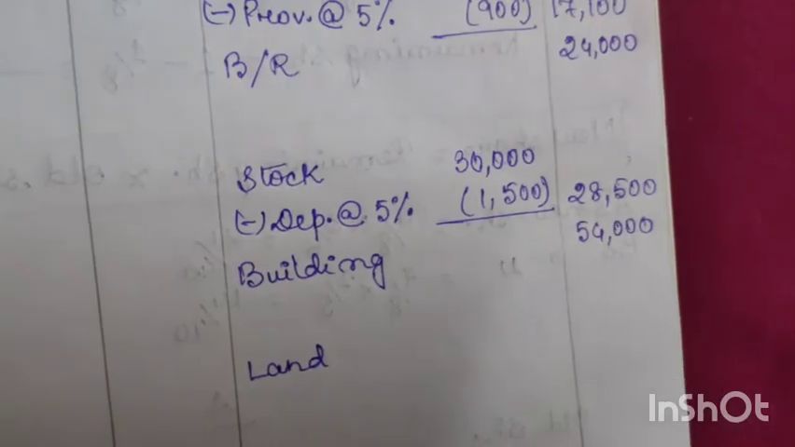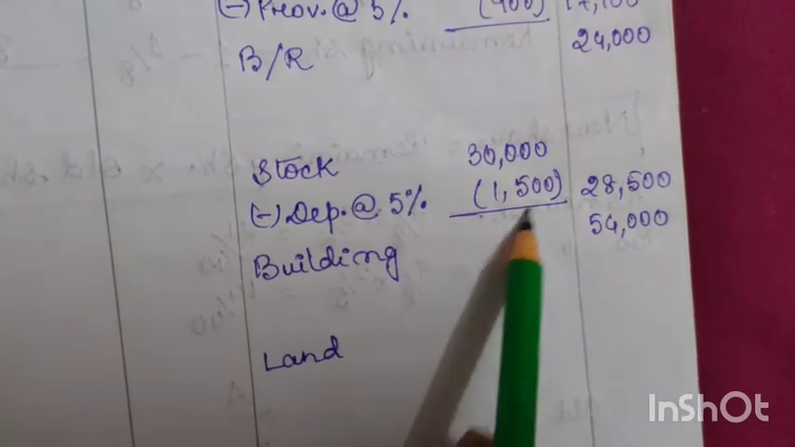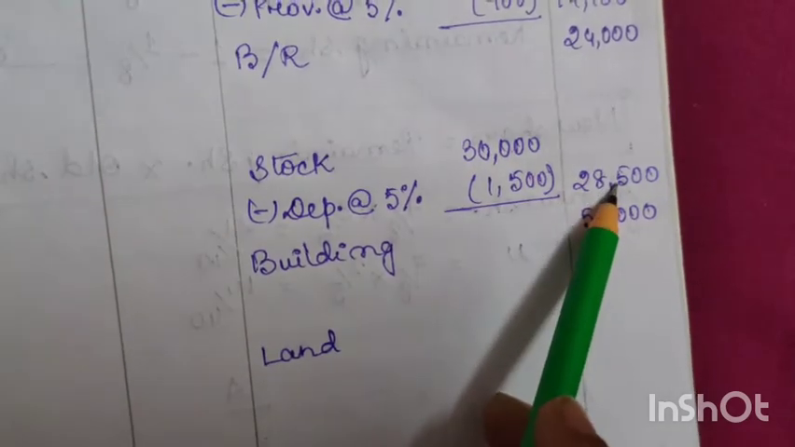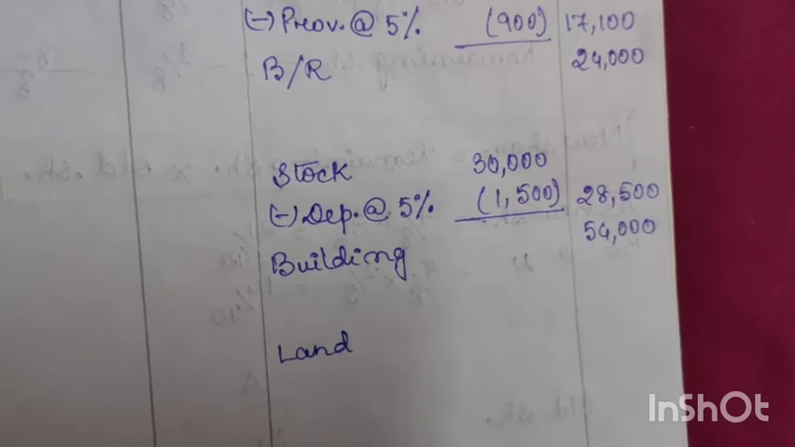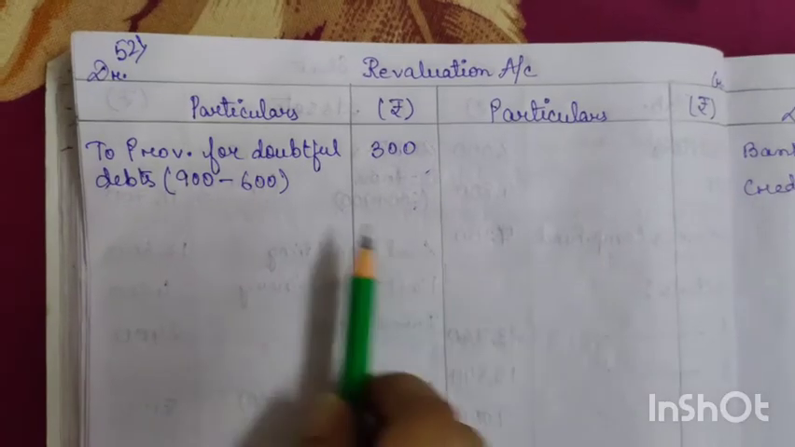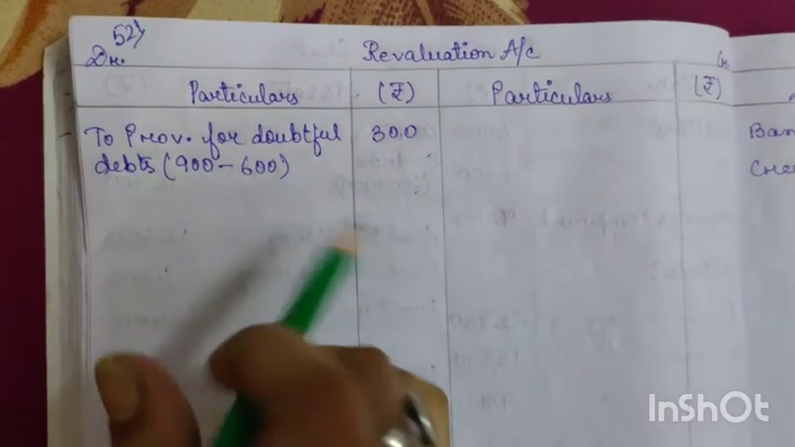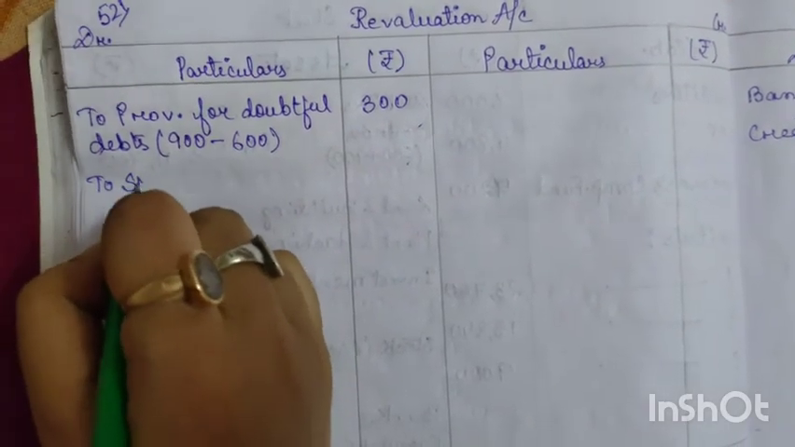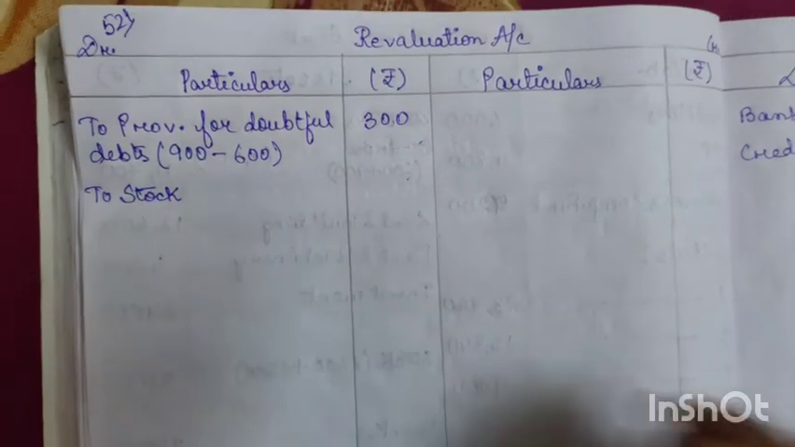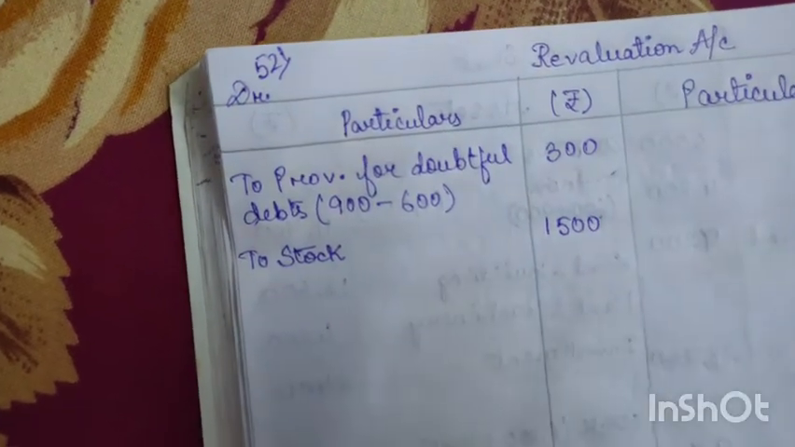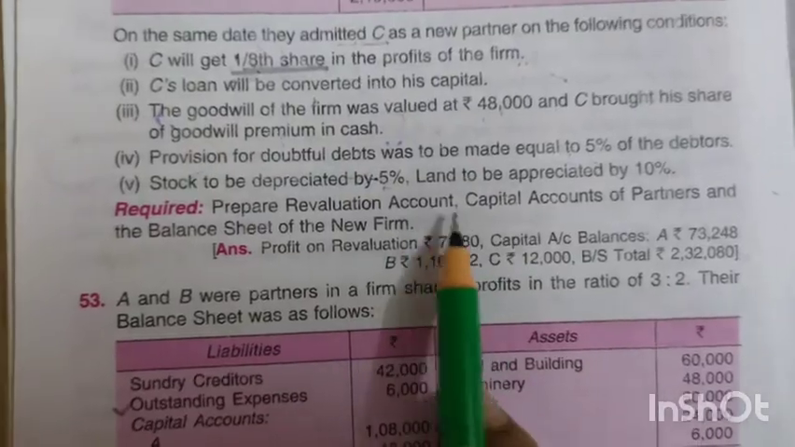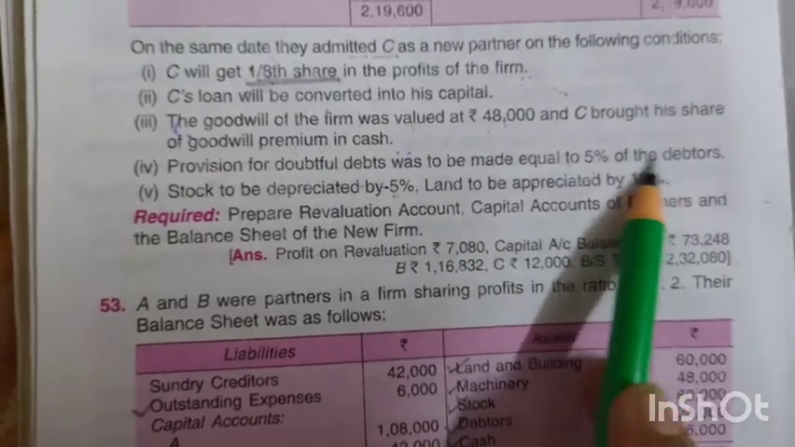Now see, because of this depreciation, the value of stock has decreased. So whenever there is a decrease in the value of an asset, it should be recorded on the debit side of revaluation account. So to stock, what was the depreciation? The depreciation was 1,500, so here we will write 1,500. Okay, next adjustment. The next adjustment is land to be appreciated by 10%.